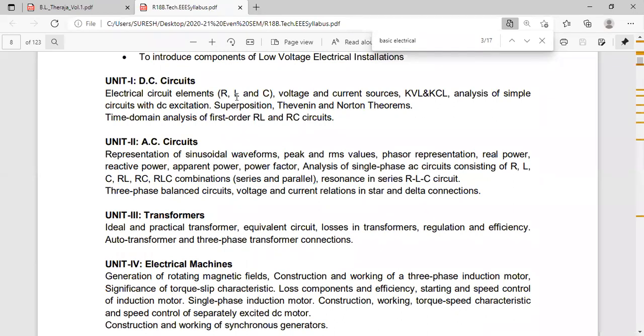Suppose two inductances are in series, L1 and L2, L equivalent is equal to L1 plus L2. Suppose two capacitances are in series, what is the equivalent capacitance? See here, I will show it. One minute.